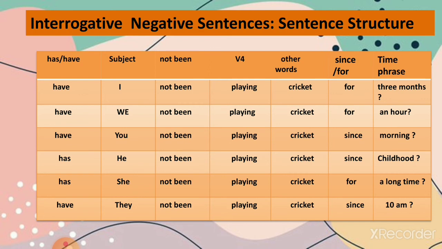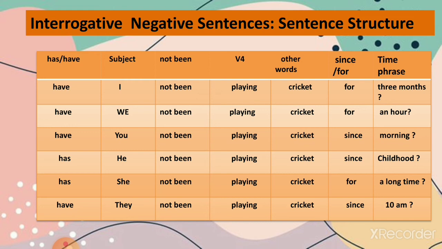Now the last one is the interrogative negative sentence. So the sentence structure for present perfect continuous tense interrogative negative sentences is has/have plus subject, not been, verb fourth form, other words, since/for plus time phrase, right?